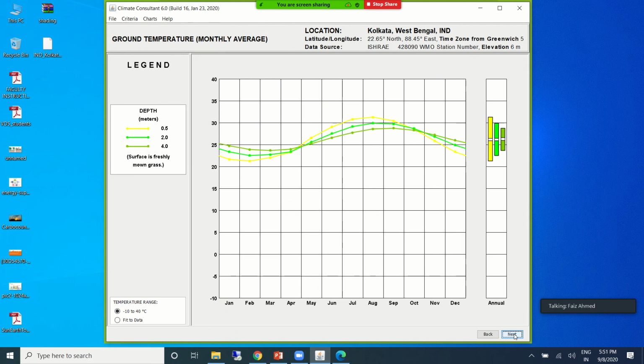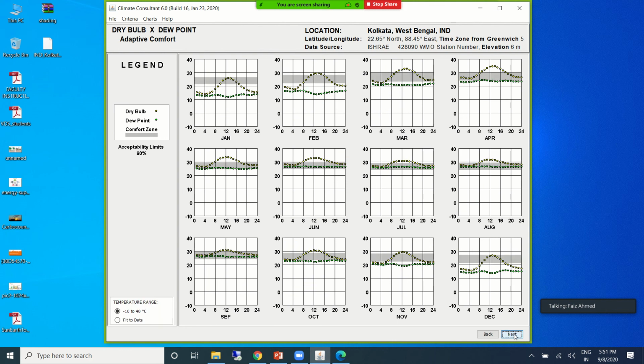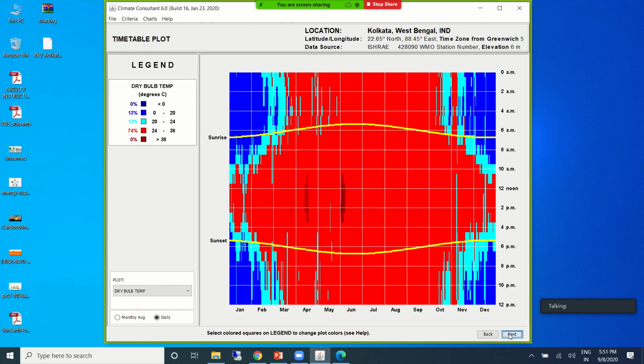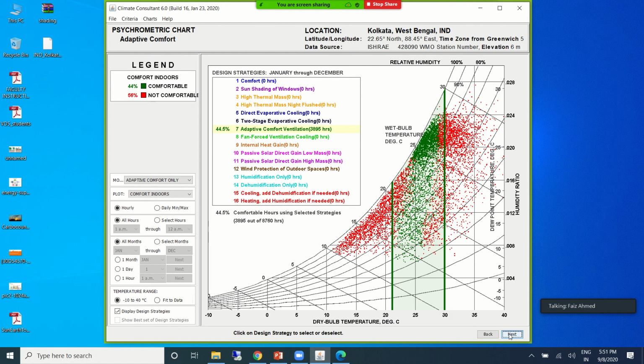Then ground temperature, dry bulb and relative humidity put together as this. These are sun shading charts. Maybe there is one tool I can explain to you that also. The main thing that we are looking for is this.